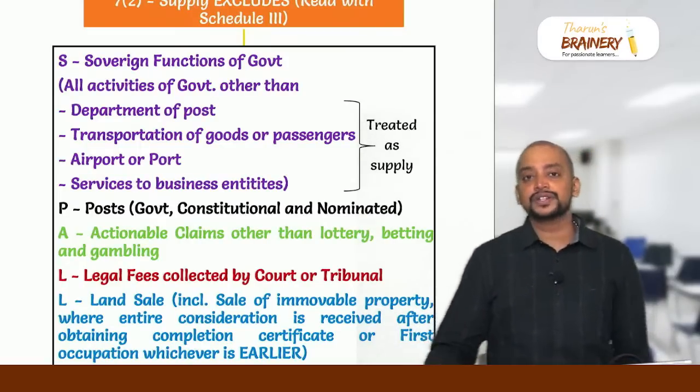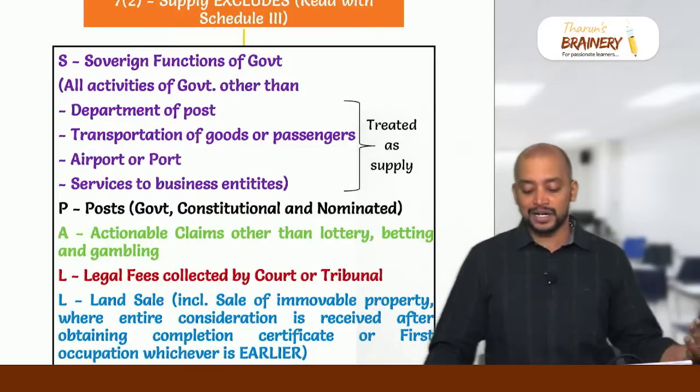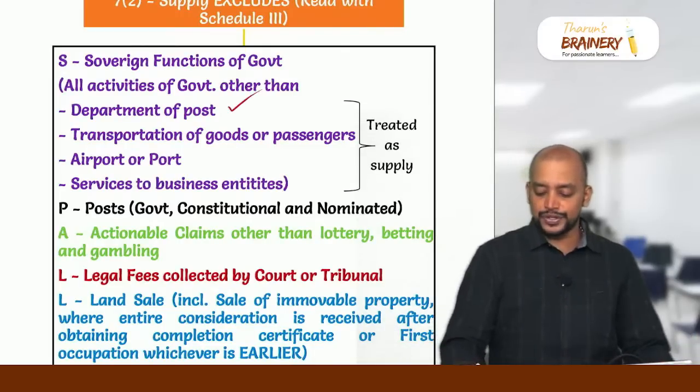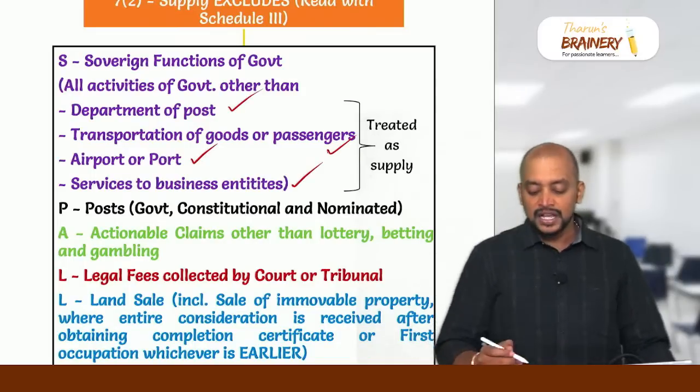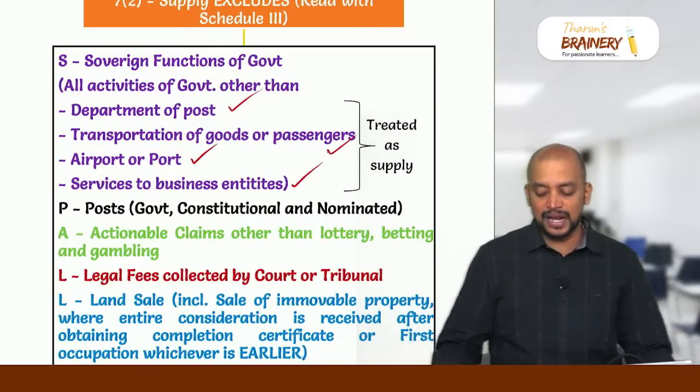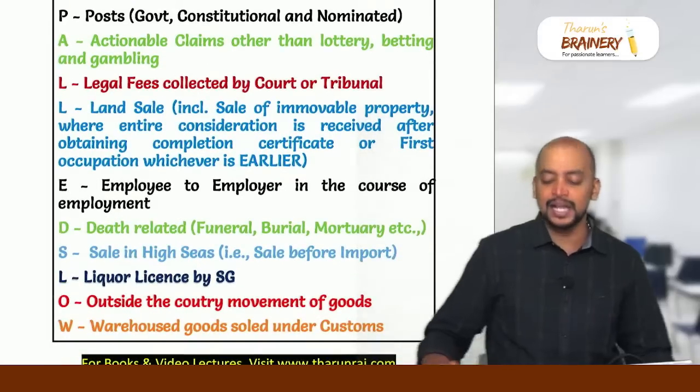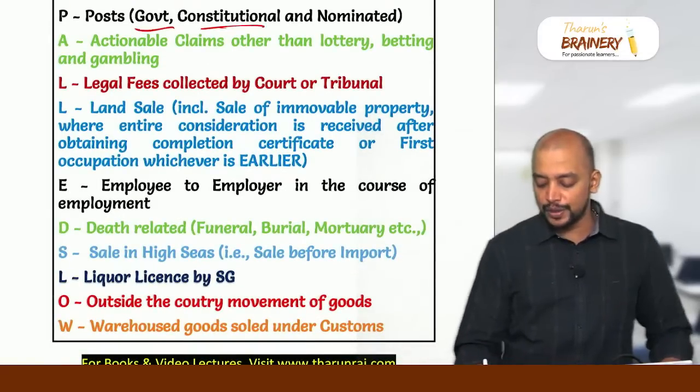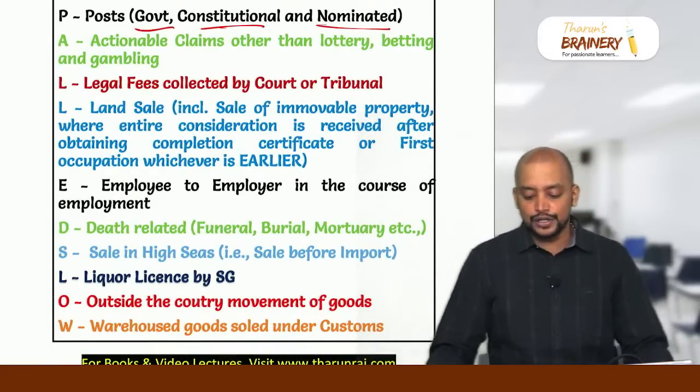So sovereign functions of government means all activities of government other than Department of Post, transportation of goods or passengers, airport or port, and service to business entities. These 4 activities are covered under supply, and all other activities are excluded from supply. Then government post, constitutional post, and nominated post. So that is also excluded from supply.